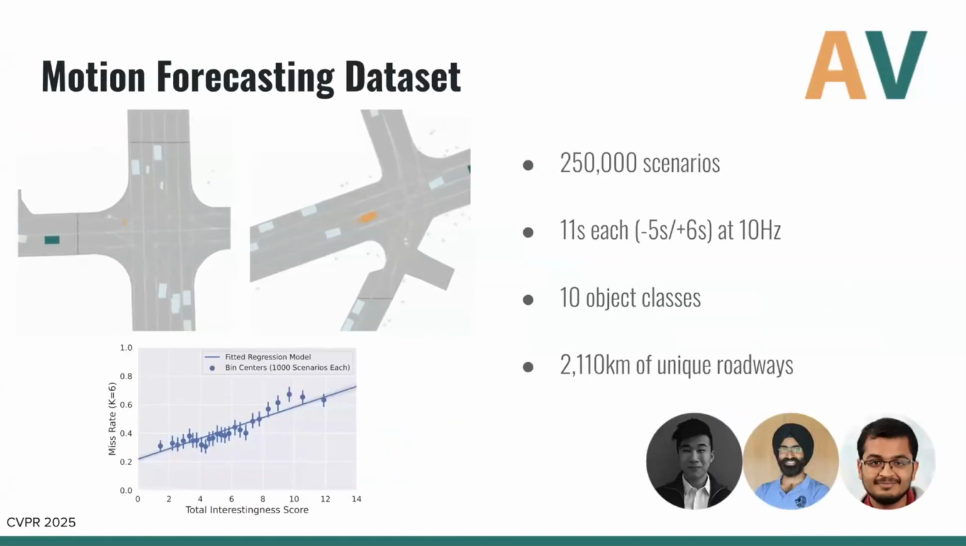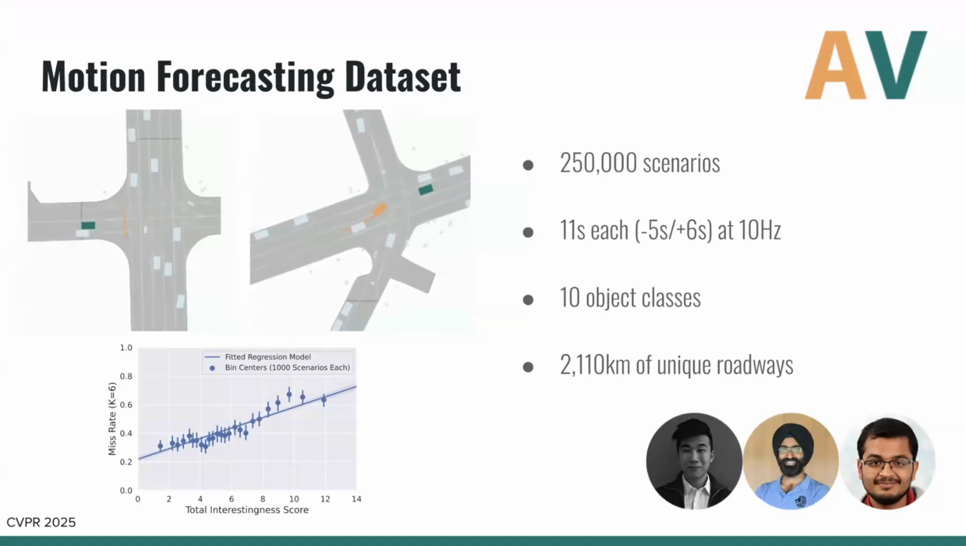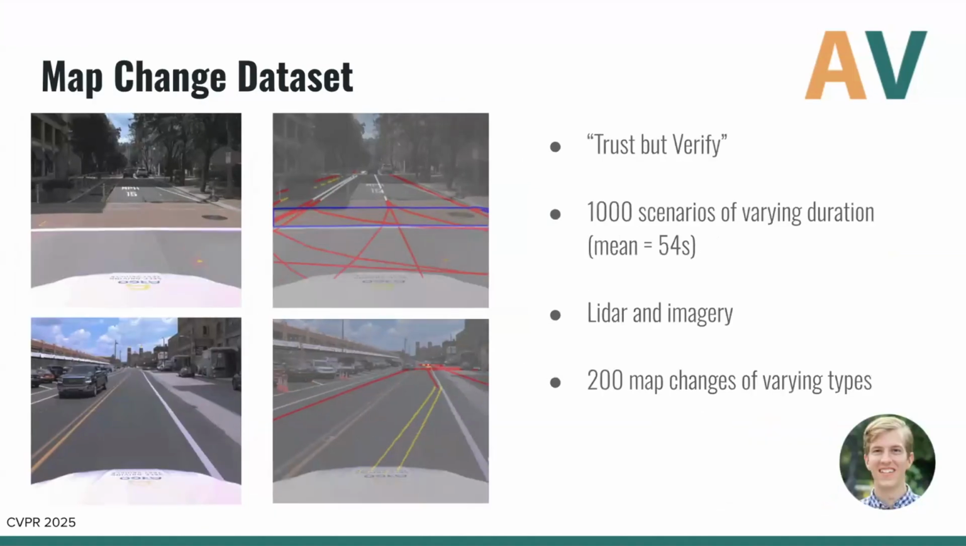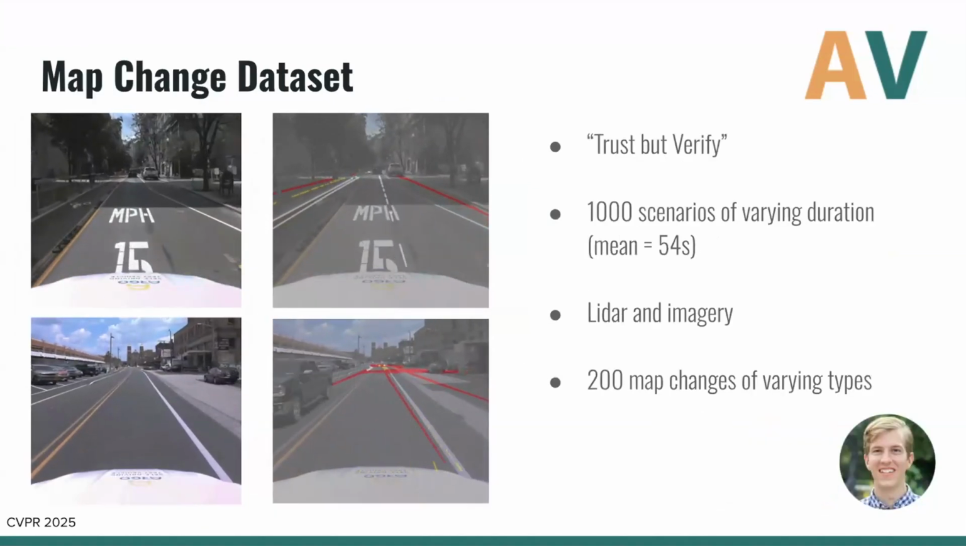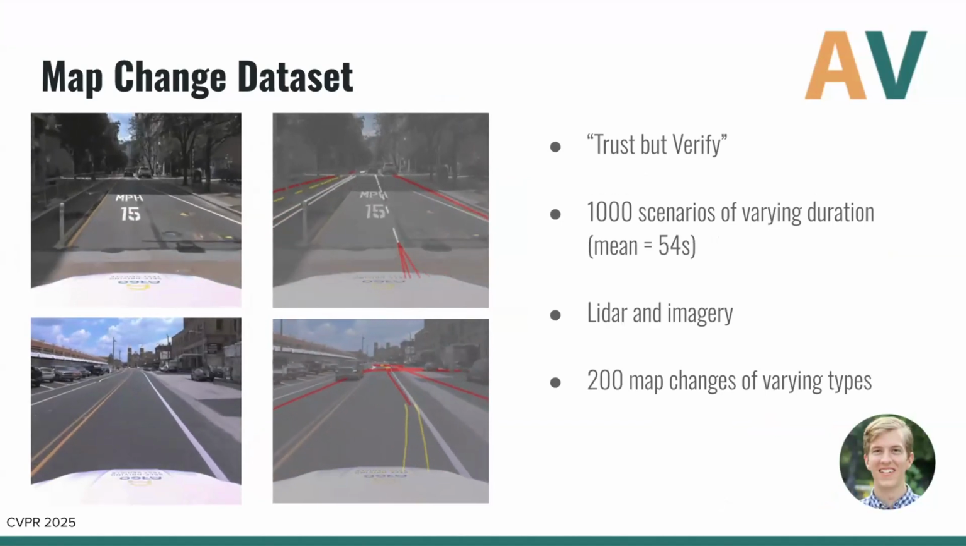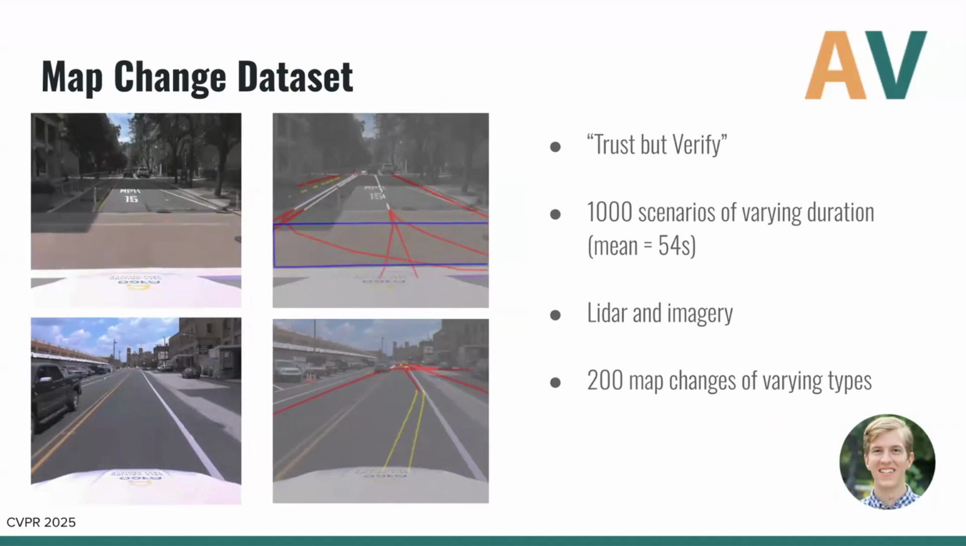And then we also have the motion forecasting data set. This is over 250,000 scenarios, vector maps, and then object tracks for 10 object classes. And then finally, we have the map change data set, which contains LiDAR imagery as well as vector map data. And this is specifically focused around scenarios where the maps have changed.